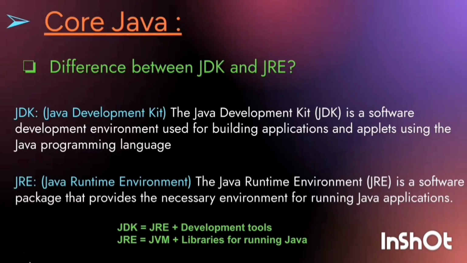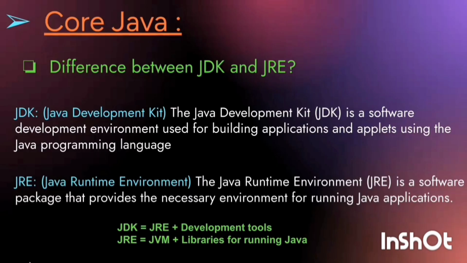So here is the first question. First question is difference between JDK and JRE. JDK is Java Development Kit. This is the software development environment used for building applications and applets using the Java programming language. And JRE is Java Runtime Environment. It is used as a software package that provides the necessary environment for running Java application.